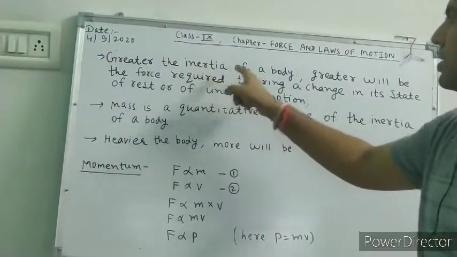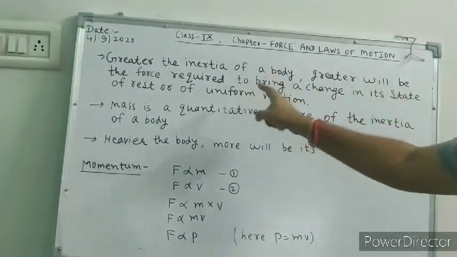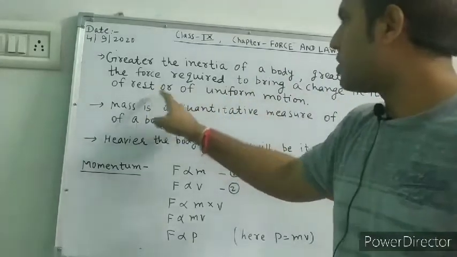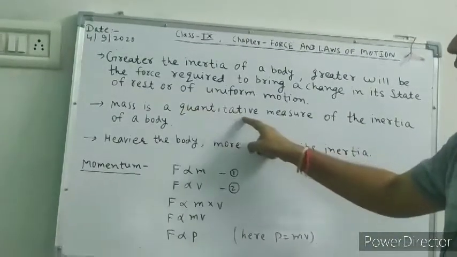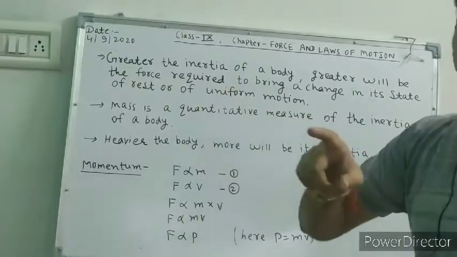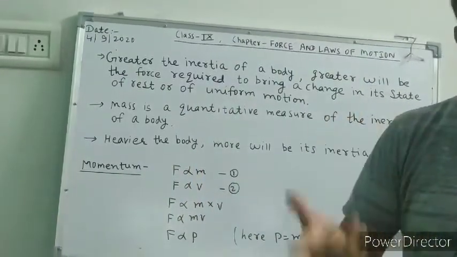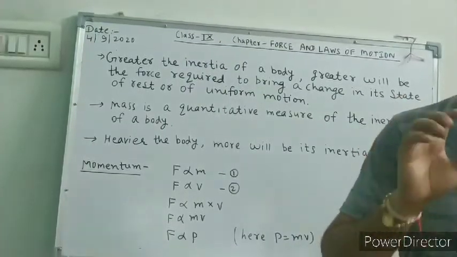So the greater the inertia of a body, the greater will be the force required to bring a change in its state of rest or of uniform motion. Mass is a quantitative measure of the inertia of a body. If the mass of an object is heavier, you will require more force.